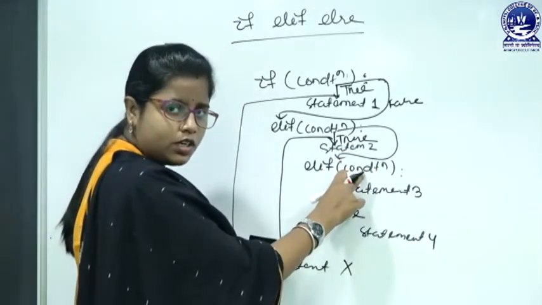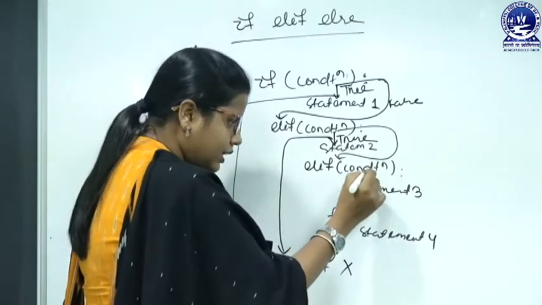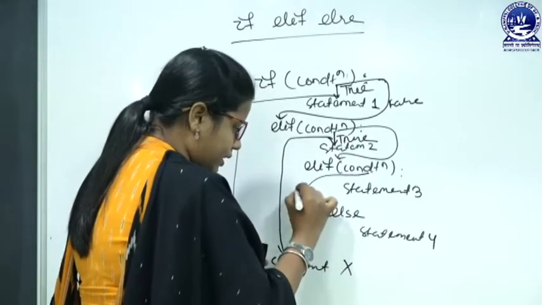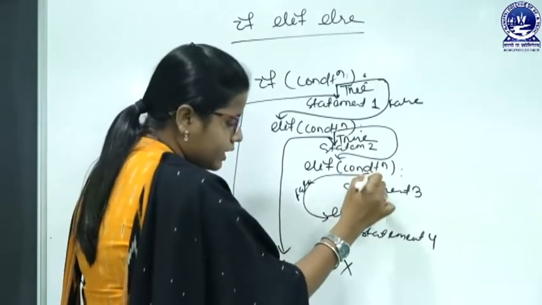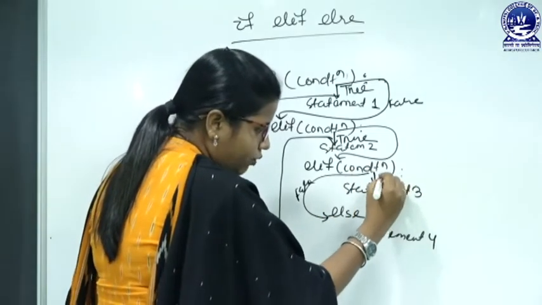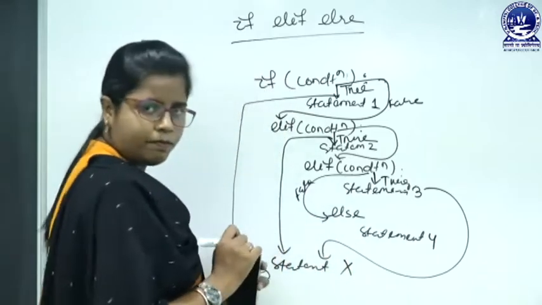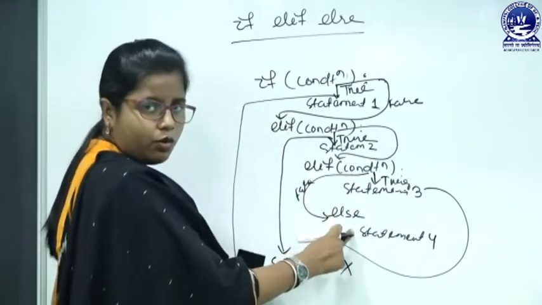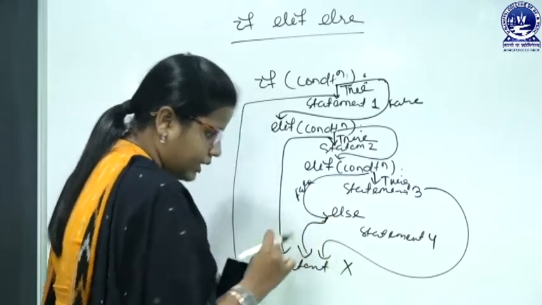Again we have a condition, we have to check that condition. If this condition is false, then we will go for the else part. If the condition is true, we will go for statement 3 and then after, statement X. If the condition is false, we will go for the false part, that is the else part, then after here statement X.